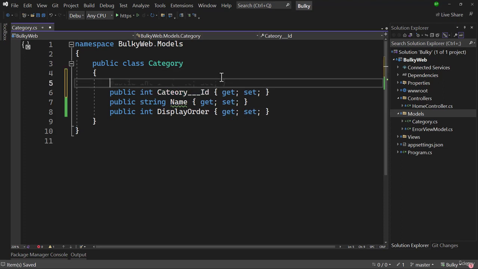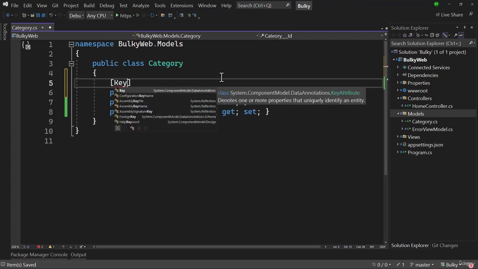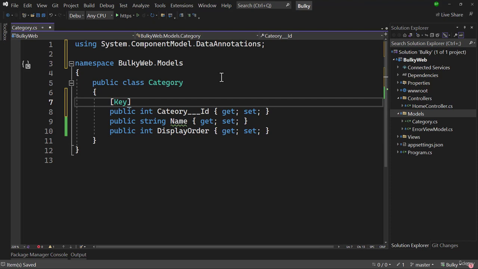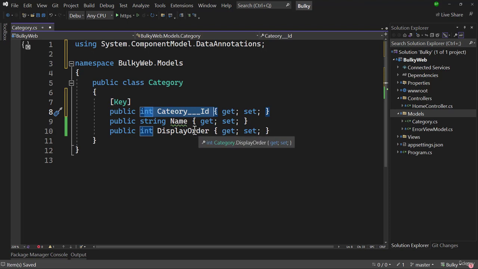For that we have something called data annotation. So right here in square brackets, if I write Key, you can see it is inside System.ComponentModel.DataAnnotations. When I press enter here, the Key data annotation is added, and that way Entity Framework Core will know that this property will be the primary key for the category table.